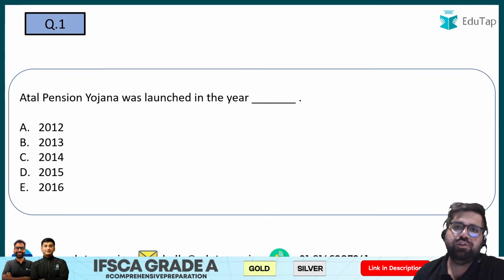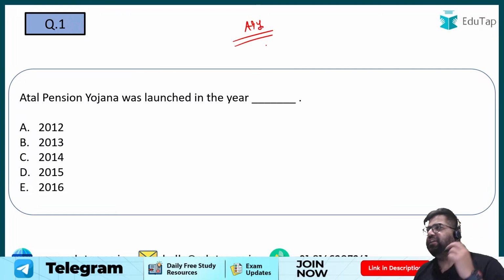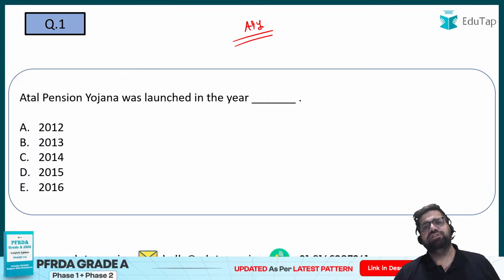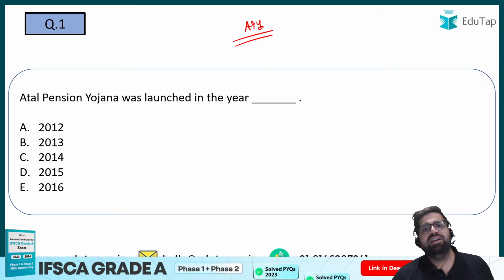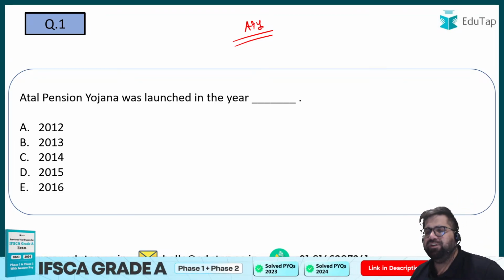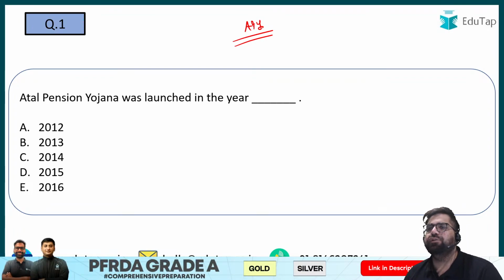So let's start with today's first question, which is APY, Atal Pension Yojana. Now, mind you, pension is a relatively easy component if you know what to study and how to study. So today we are doing some questions related to the Atal Pension Yojana. Tomorrow we will do some questions related to the National Pension System, and then some questions related to other miscellaneous topics as well.